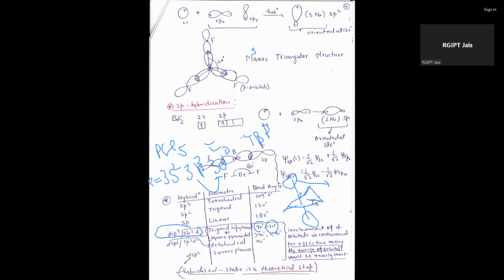But if it is only dsp2 hybrid orbital, there is a formation of a different geometry, that is square planar, and the involvement of an orbital in an electron is effective. That's why it forms a bonding orbital which has different bond angle and different geometry.